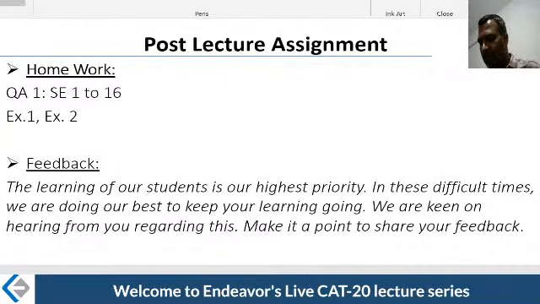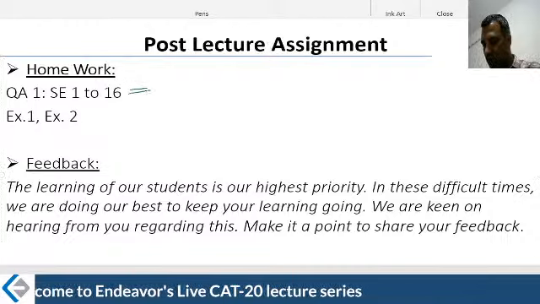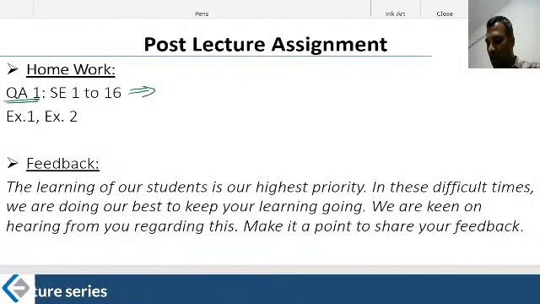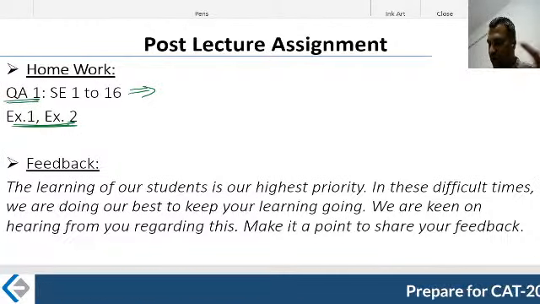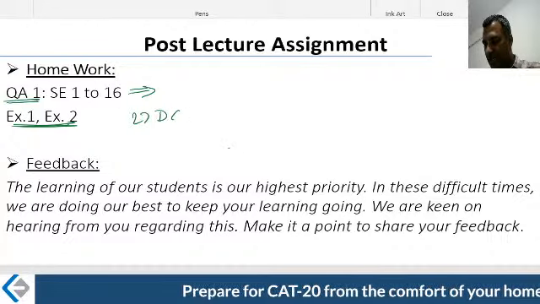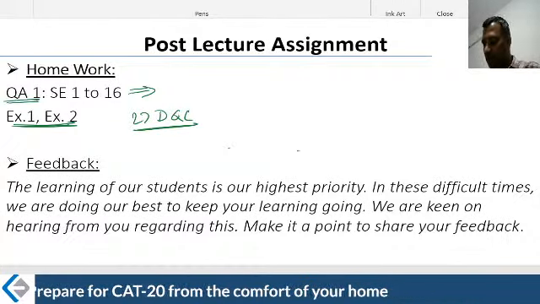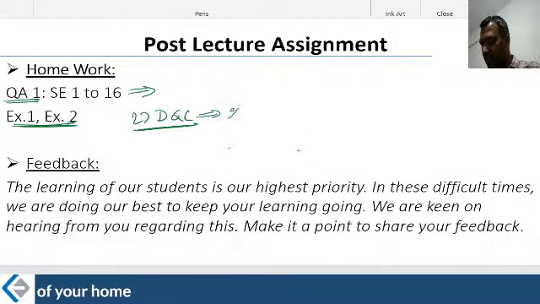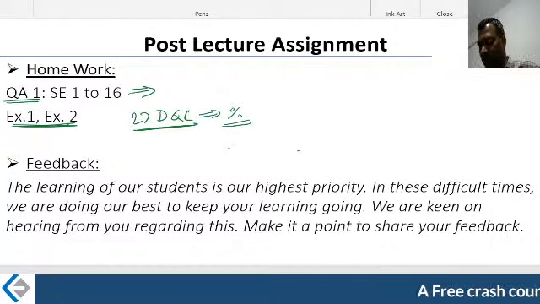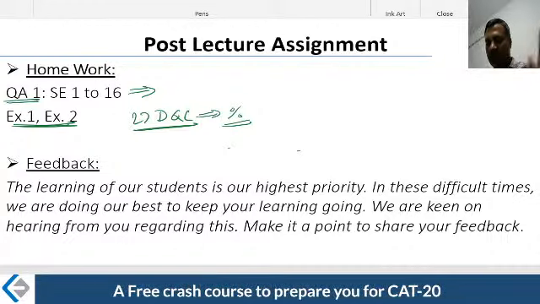Post-lecture assignments are very important. If you have the Endeavor modules, go ahead and solve all these questions. Solve exercises 1 and 2 from the QA1 module. And if you have the 27 DQC, 27 Days to Quant Confidence, which implies that within a month you can prepare for quant really well, that is what we technically mean by 27 DQC. If you have that particular book, go to the percentage chapter there as well and run through it. So that's the end of my lecture.